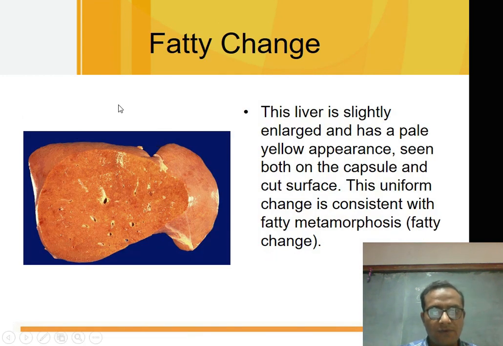This is a gross picture of the liver showing fatty changes or fatty liver. You can see the pale yellow appearance of the cut surface of the liver, and borders are rounded.